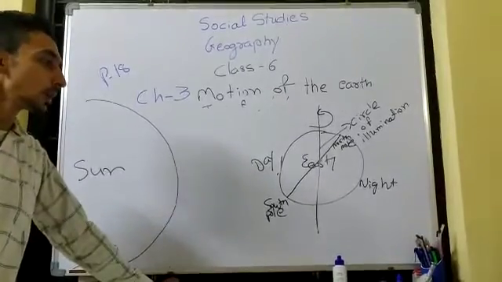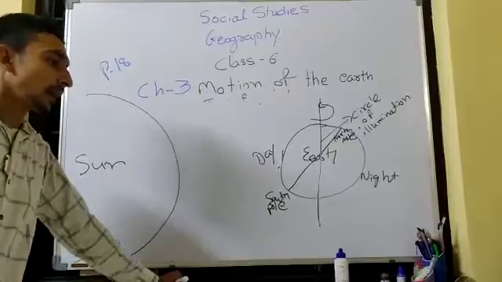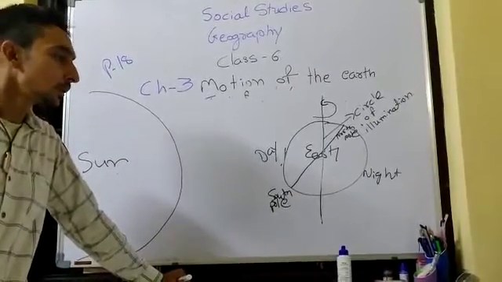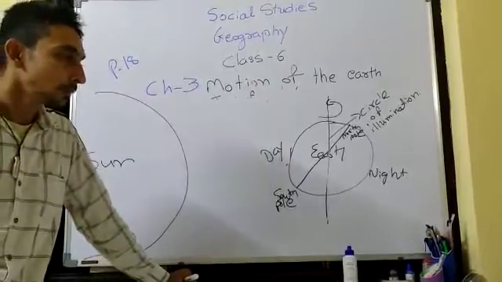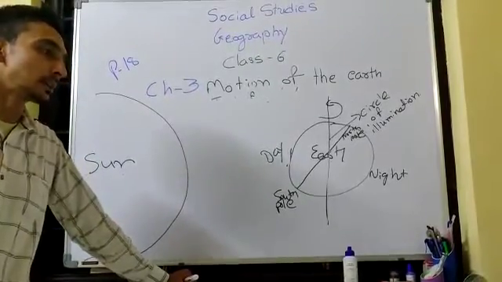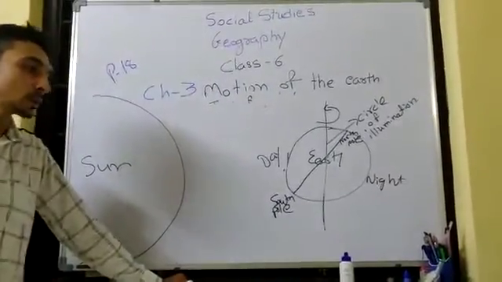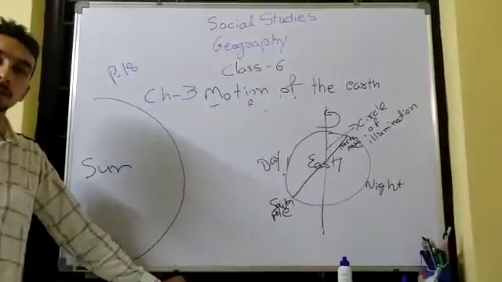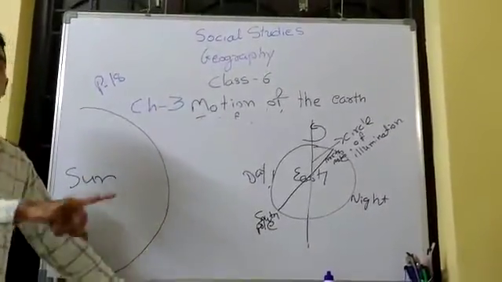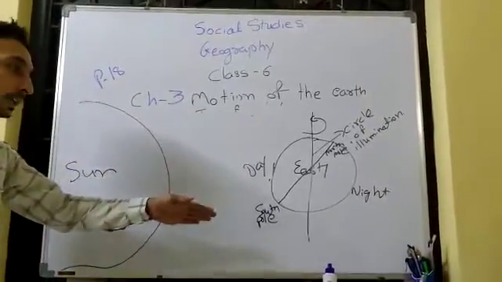The portion facing the sun experiences day, while the other half away from the sun experiences night. The circle that divides the day from the night on the globe is called the circle of illumination. Remember, this circle of illumination is also an imaginary line to understand the day part as well as the night part.